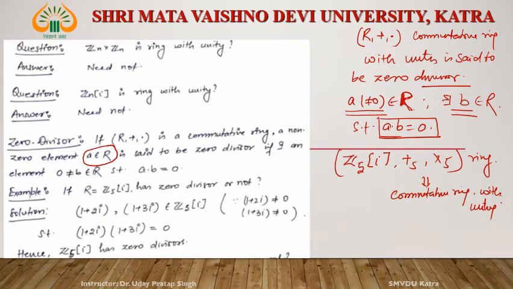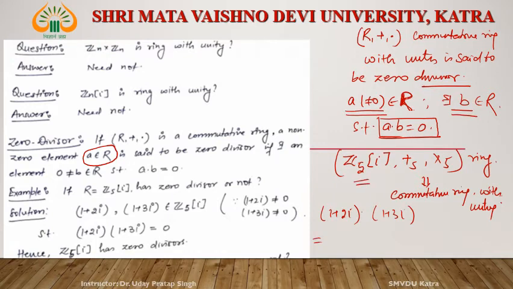Whether this ring is with zero divisor or without zero divisor, consider any two non-zero elements, 1 plus 2i, that is non-zero, and 1 plus 3i, that is non-zero. Now multiply these two elements.